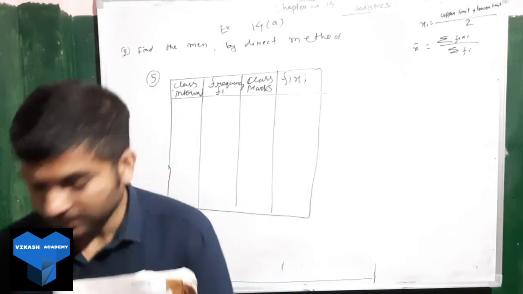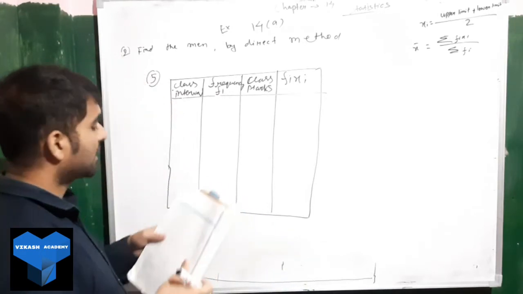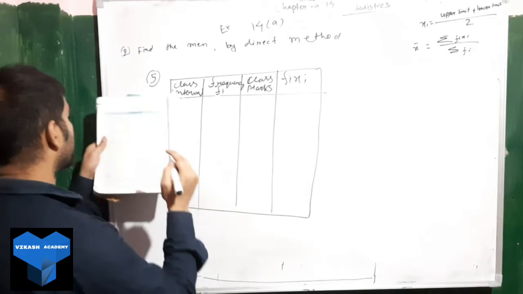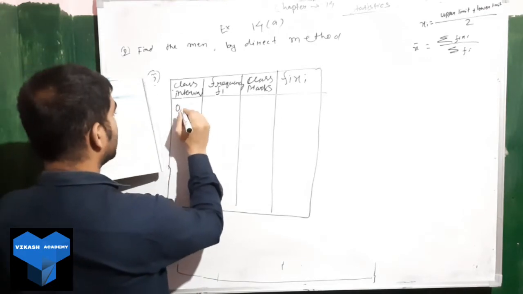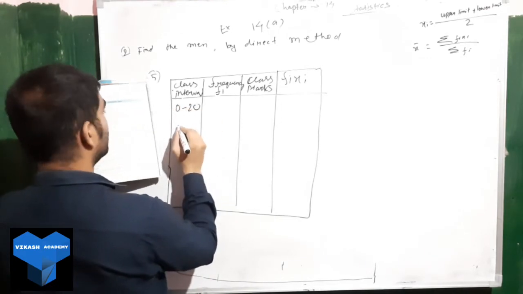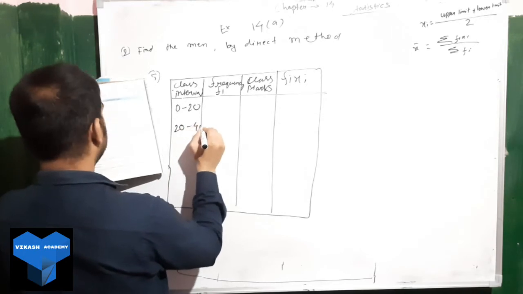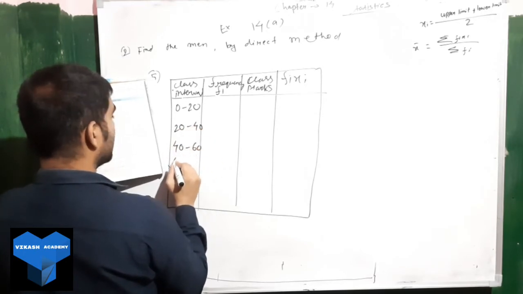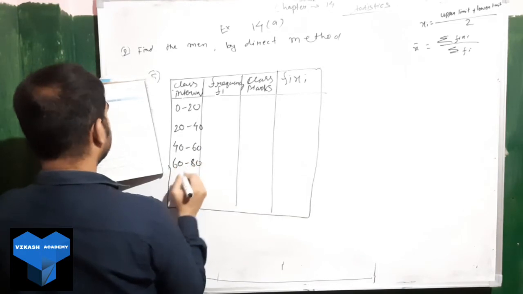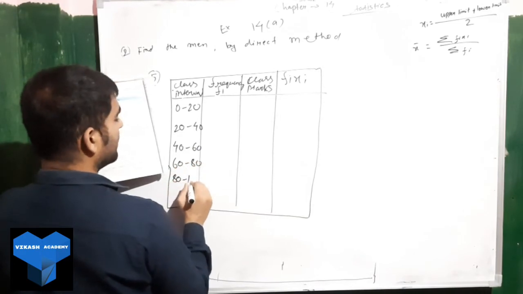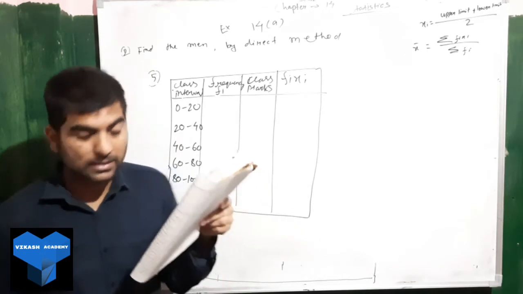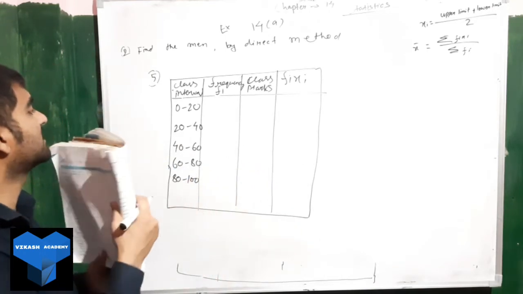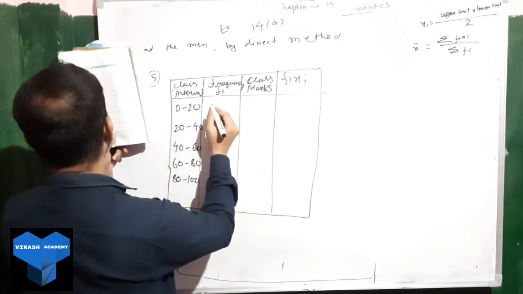Next, see here what we will be doing. Class interval we have here. Class interval is 0 to 20. Next is 20 to 40. Next 40 to 60. Next we have 60 to 80. Then we have 80 to 100. So this is our class interval. Next is frequency, which has been given.